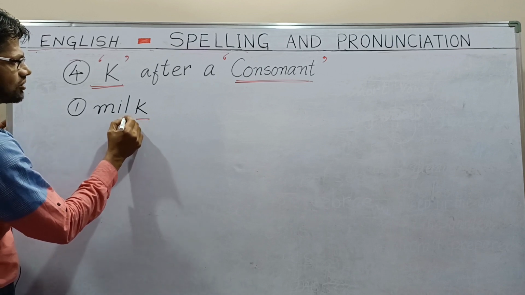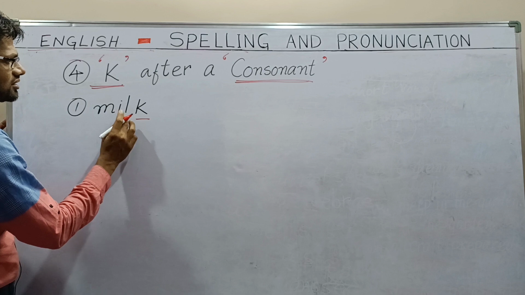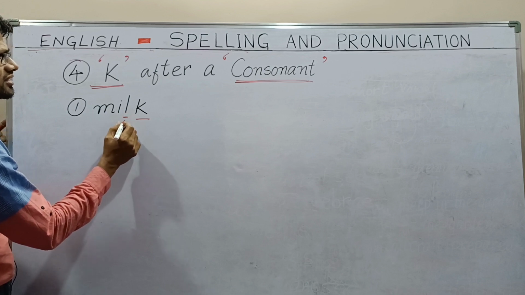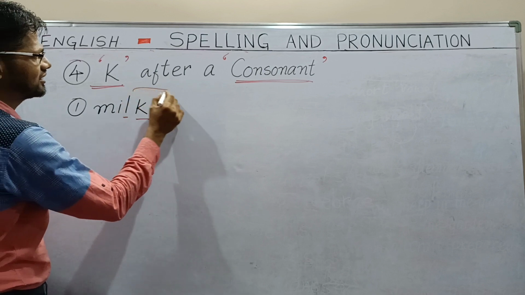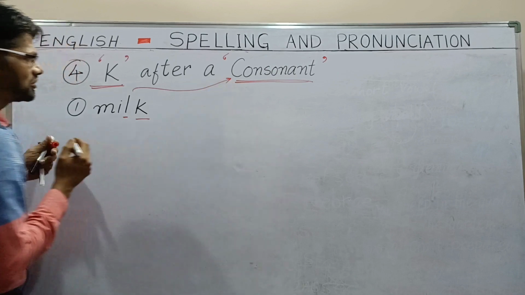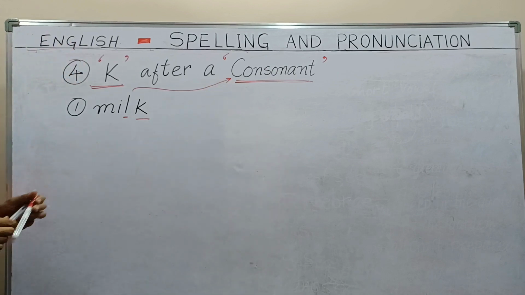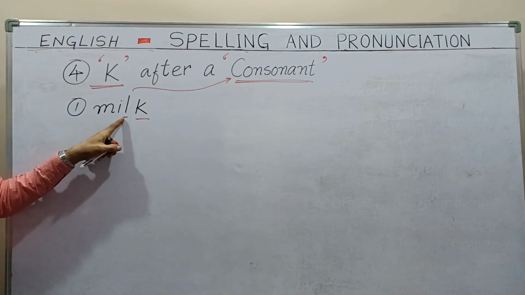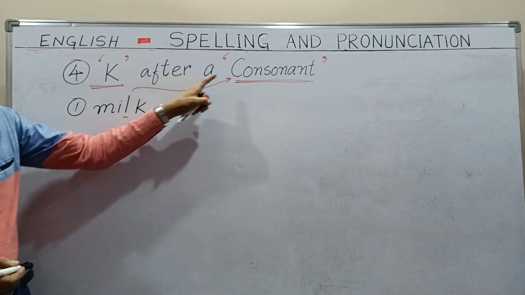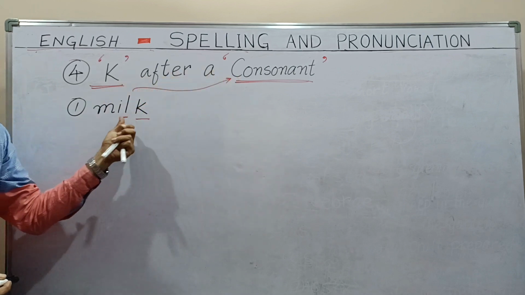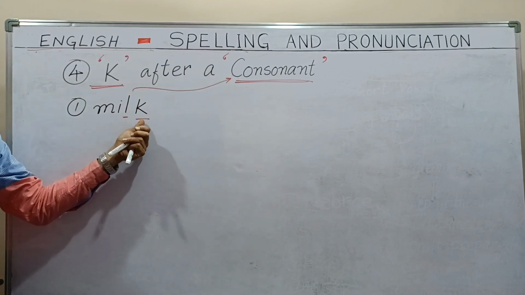L is not a vowel. L is a consonant. So the last letter is K, and before it is L, a consonant. So, K after a consonant.